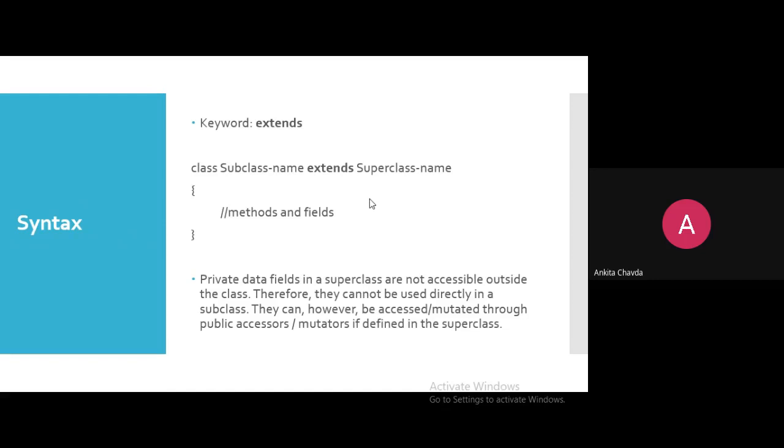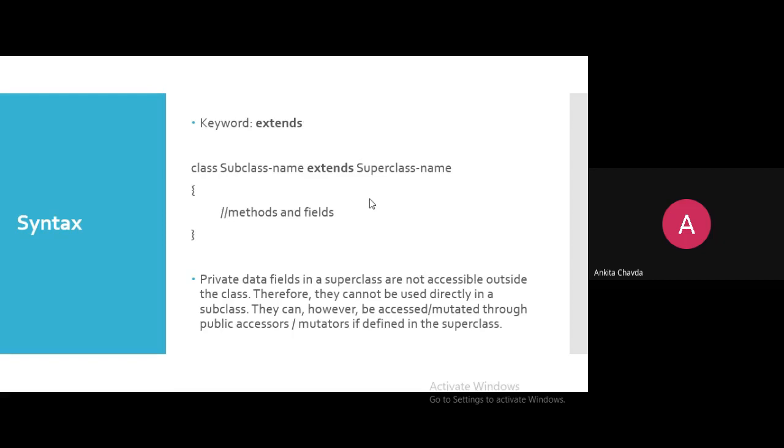Now, what we have discussed is that private variables won't be there in your class. The private variables in a superclass are not accessible outside of the class, whether it is your child class or any other class. Nobody can access your data because it's private. Private means it is accessible within a class only. Outside of the class, it is not accessible. Clear? Therefore, they cannot be used directly in the subclass. But they can, however, be accessed or mutated through public accessors or mutators if defined in a superclass.